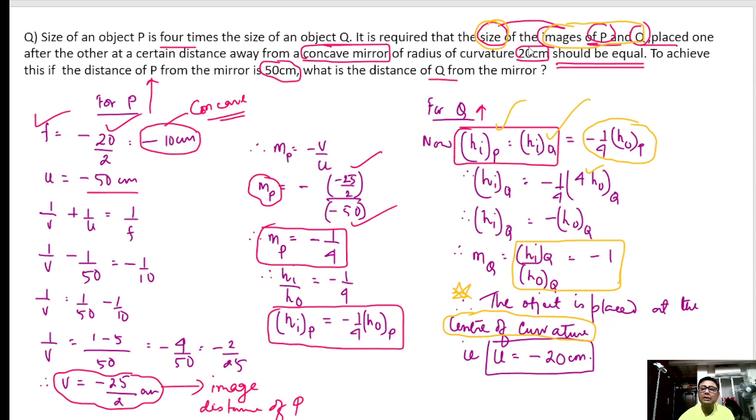So what is the center of curvature? Center of curvature means the radius of curvature, which is given as 20. So the Q should be placed at 20 centimeter in front of the mirror. Clear?